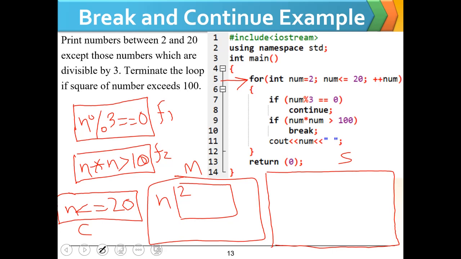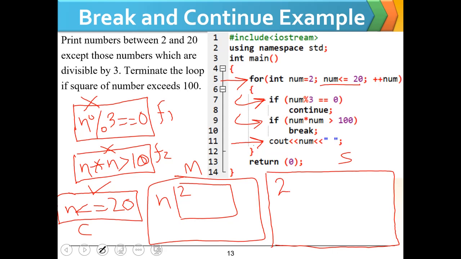Since 2 is less than or equal to 20, this condition is true and the body of this loop will be executed. The first if checks whether the number is divisible by 3 or not, and the second if checks whether the square of the number exceeds 100. Since 2 mod 3 is not equal to 0, this condition is false. Since 2 cross 2 is not greater than 100, this condition is also false, and we will get the num on the screen, which is 2 with a space.